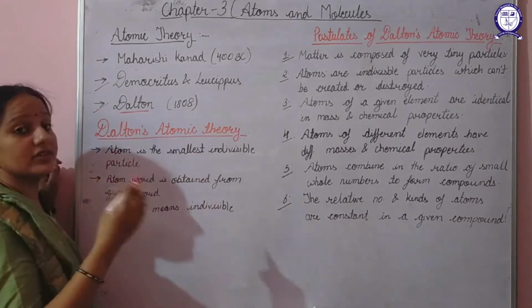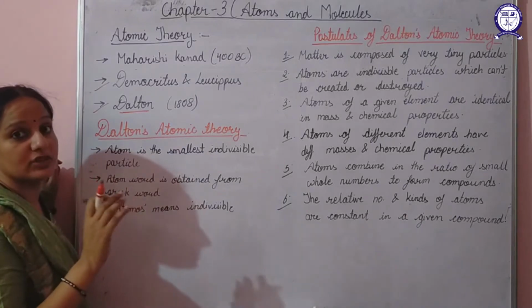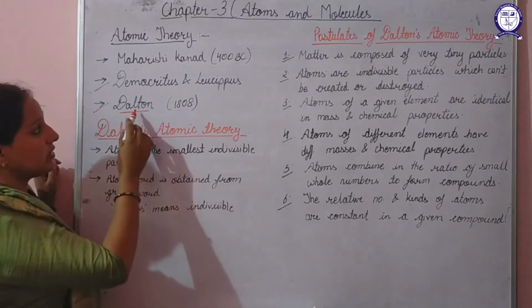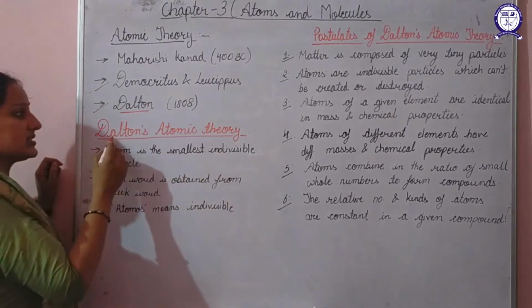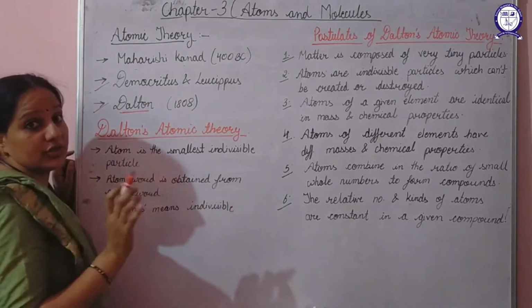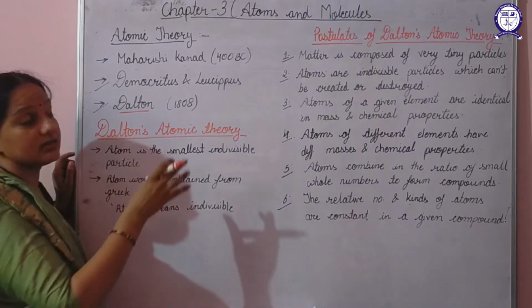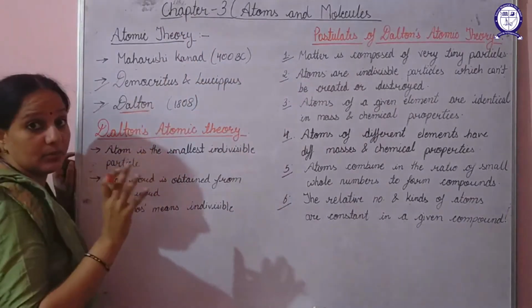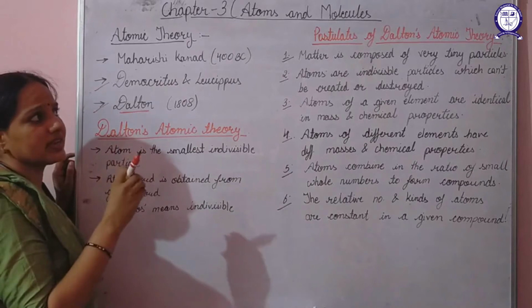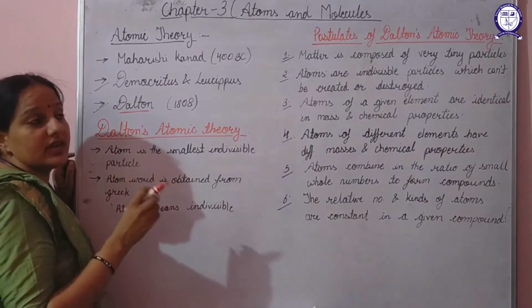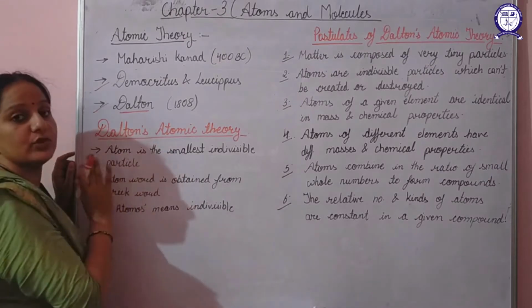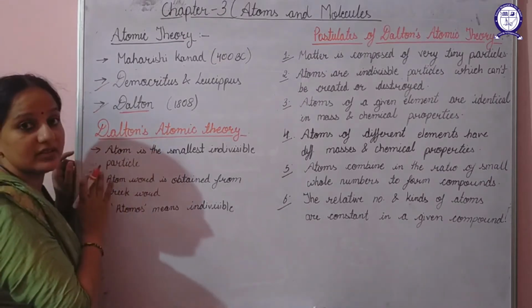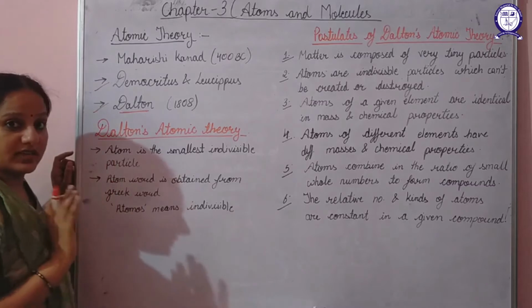Dalton then gave his own theory and proposed a number of postulates based on atoms. Now we'll discuss Dalton's atomic theory, which is the basis for the concept of atoms and molecules. Most of his postulates didn't prove to be correct in the end, but still his theory is very important. It plays a very important role in the field of chemistry.